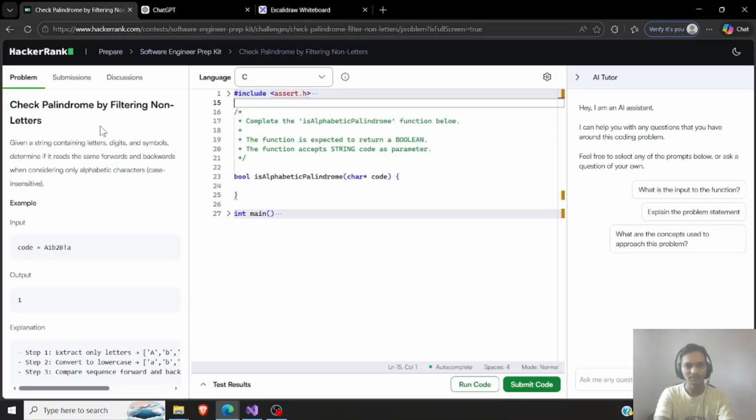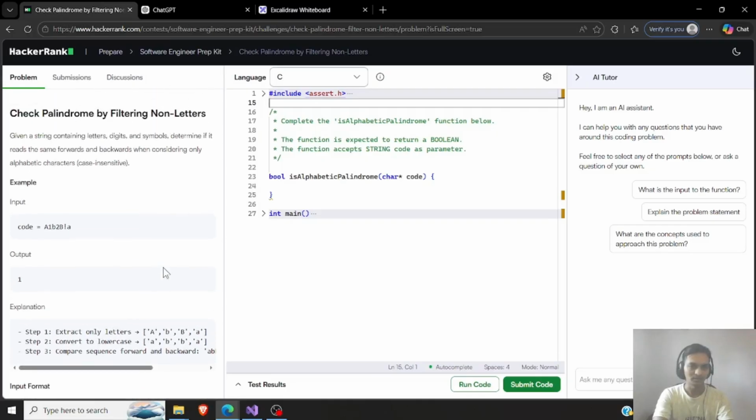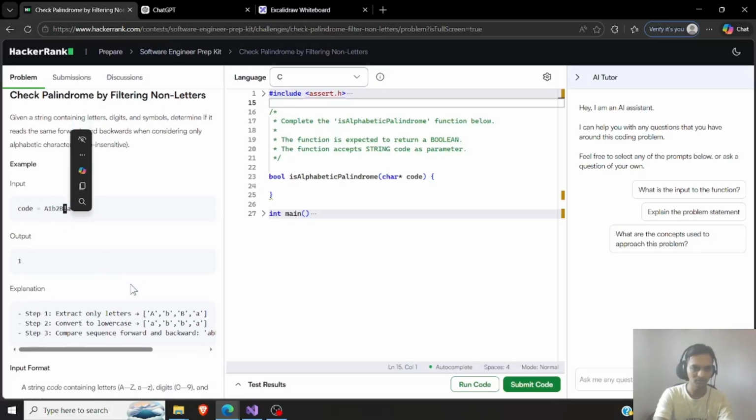This is check palindrome by filtering non-letters. Okay, I'll just look at the input first before I read the question, because I think that's efficient. So it has some characters, numbers, a non-character or non-number, and then it returns 1.